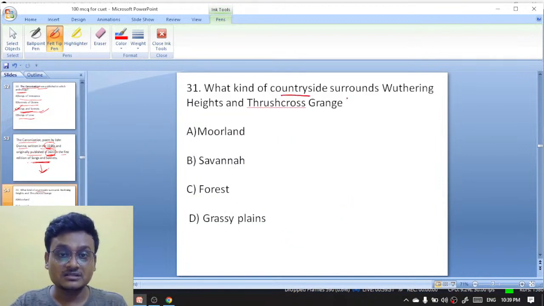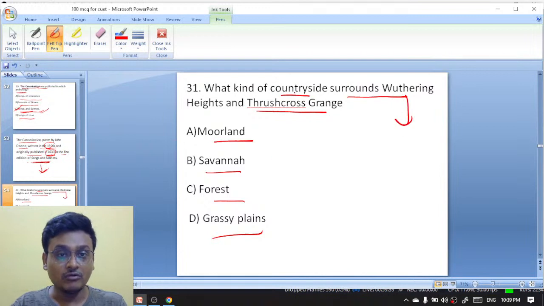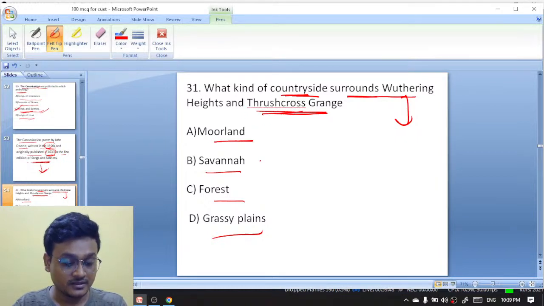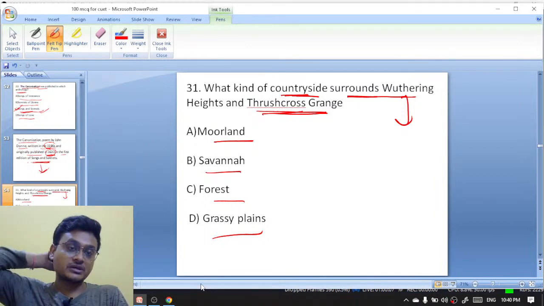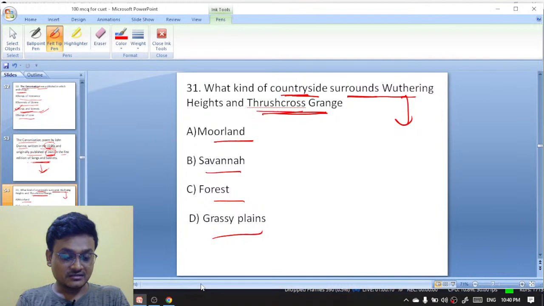What kind of countryside surrounds Wuthering Heights and Thrushcross Grange? Woodland, savanna, forest, or grassy plains? This is Wuthering Heights by Emily Bronte. What kind of countryside surrounds Wuthering Heights and Thrushcross Grange in that novel? Moorland, savanna, forest, or grassy plains? This is actually a tough question.